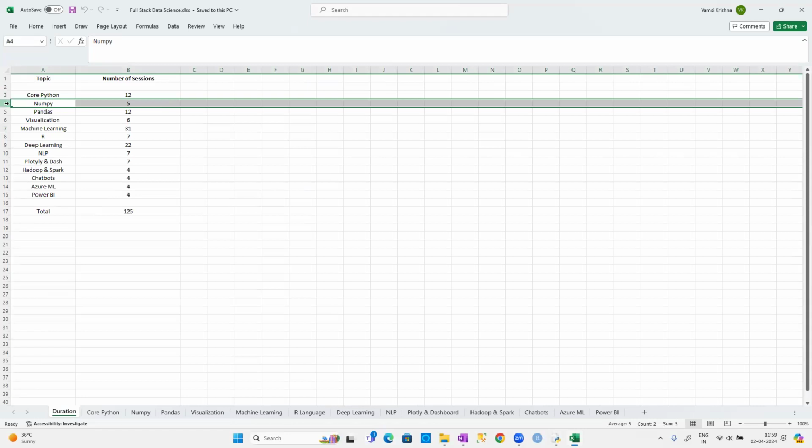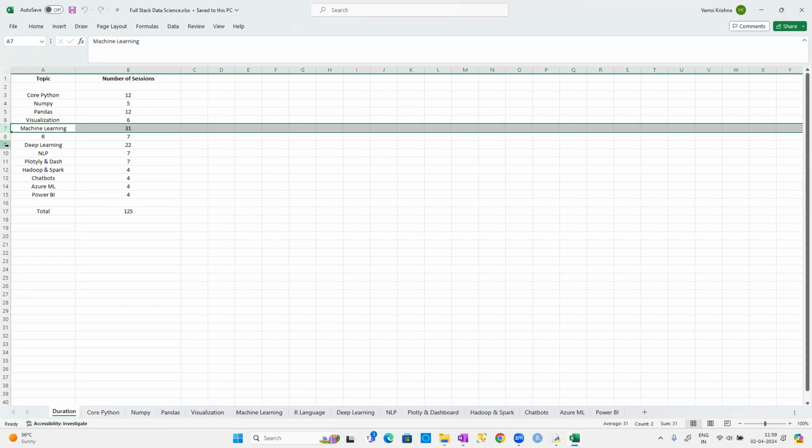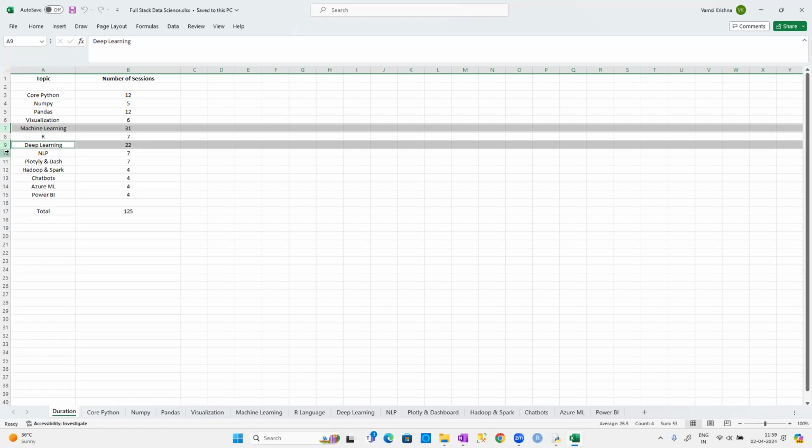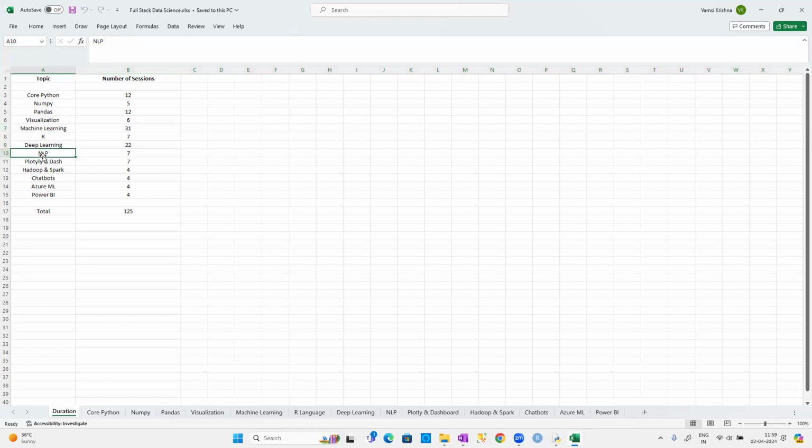After that, we are going to discuss some of the important libraries like NumPy, Pandas, visualizations. Mainly important is going to be machine learning, deep learning, and NLP. So these are the main important topics which we are going to discuss as part of our data science concept, guys. Okay, the remaining is going to be prerequisites. And what is that? Hadoop and Spark. That's a little bit of added advantage. Azure ML, Power BI, Hadoop and Spark, a little bit of introduction, guys. But the main important concepts are going to be machine learning, deep learning, and NLP. And in NLP also nowadays, we have got a lot of new techniques, guys.